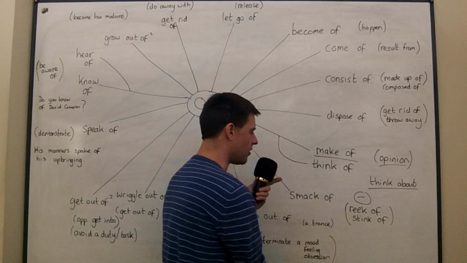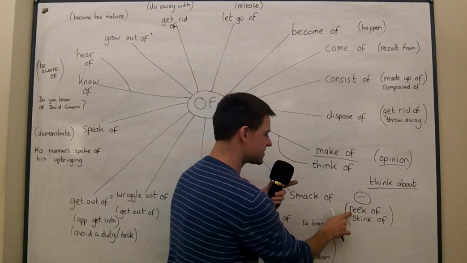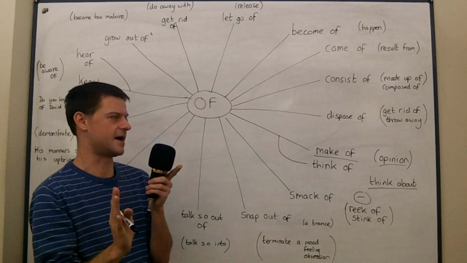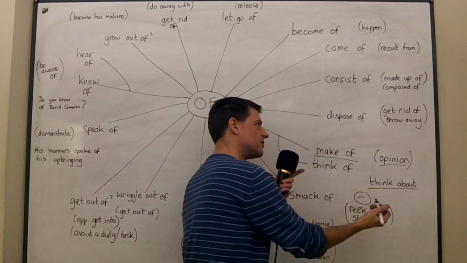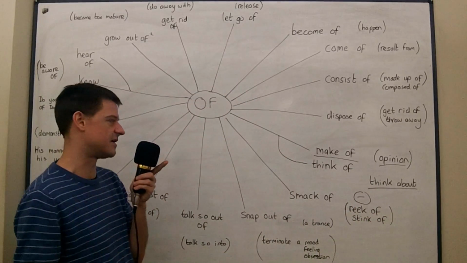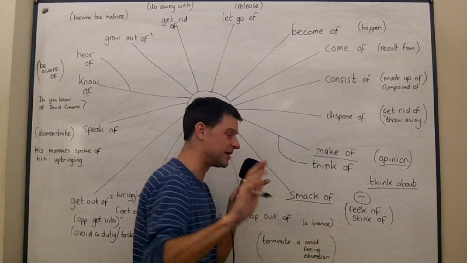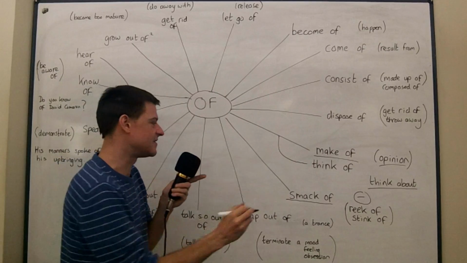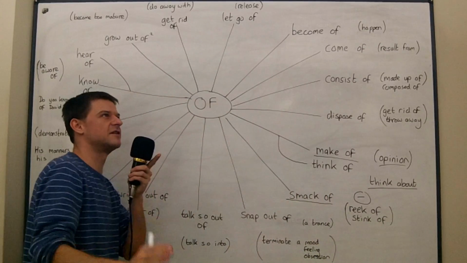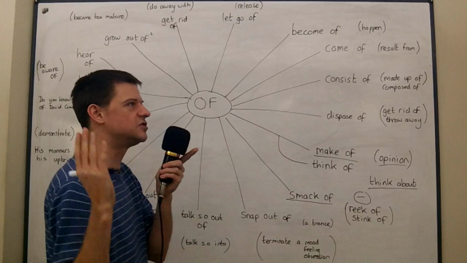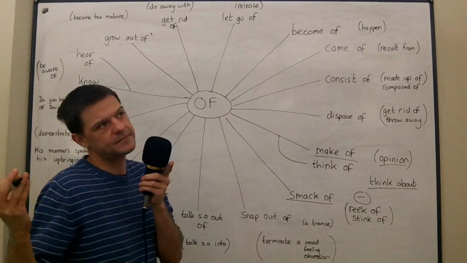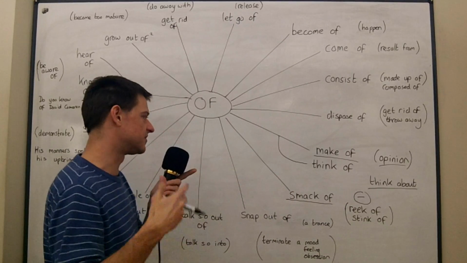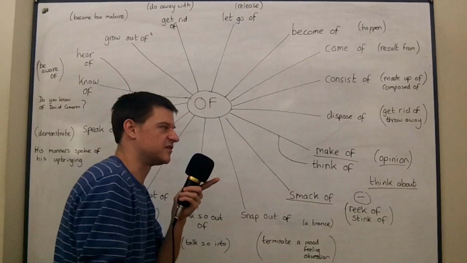Okay, to smack of, I think of it as similar to reek of and stink of. Reek of and stink of just means something really smells bad. Yeah, if someone reeks of cigarettes, they really stink of cigarettes. And I think smack of is quite similar, although it's not related to smell, but it kind of conjures up this idea. It's always negative, and you'll say something like this: his behaviour smacks of jealousy, or I don't know, the recent news in the papers smacks of conspiracy, or something like that.